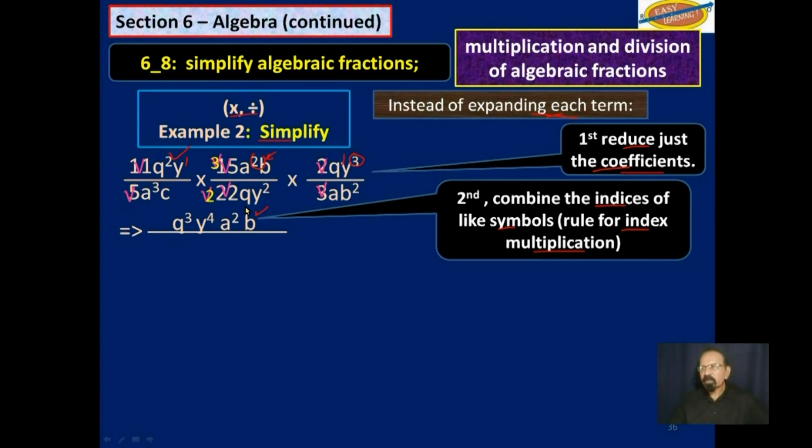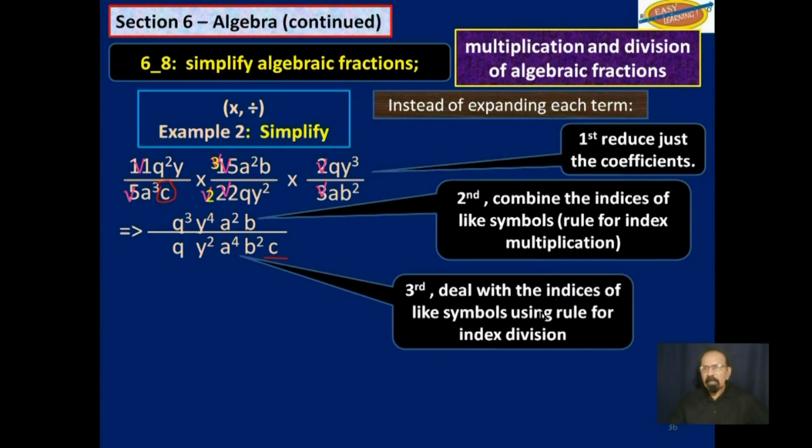Let's deal with the denominators now. Let's deal with the q. There's a q here by itself. Write it back. Y, there's a y square here by itself. Write it back. A to the fourth power, that is to say there's an a cube here and an a to the first power here. That becomes a to the fourth power. And then b squared out here. You write back that b squared. And there is a c here. You write that now. So what do we do now?